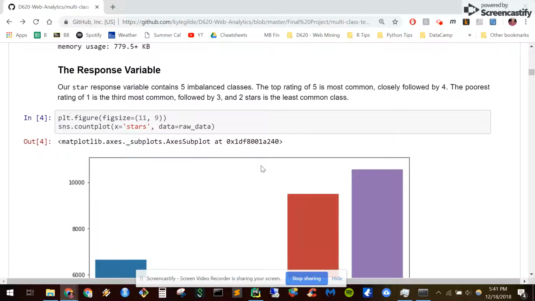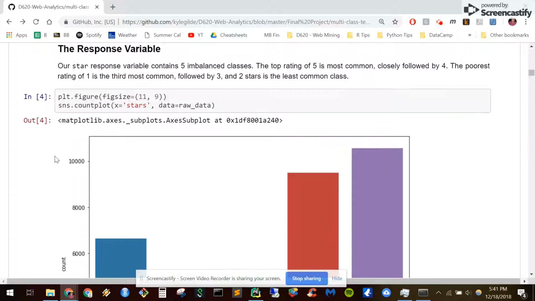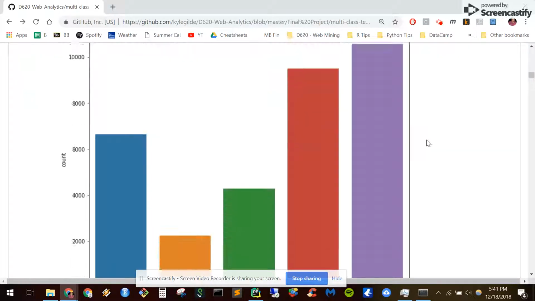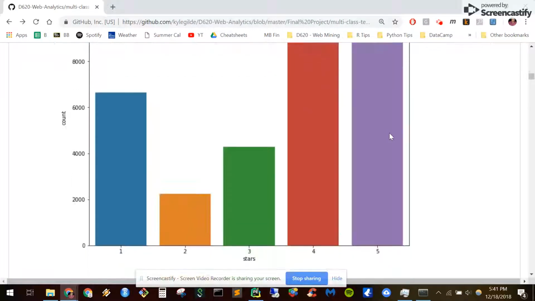The response variable that we're going to try to predict is the star rating. And we have some imbalanced classes here. The best rating, 5 stars, being the most frequent in the set, followed by number 4, then number 1, then 3 and 2.